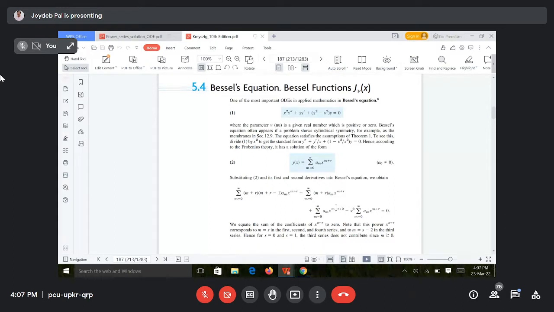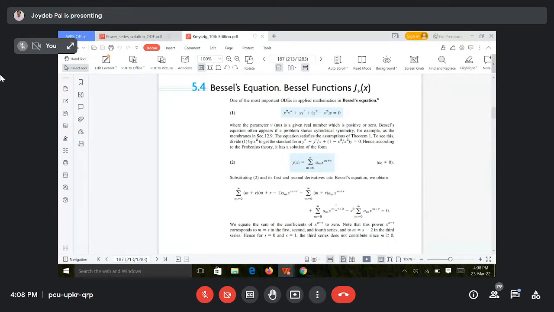See, today I start Bessel's equation or Bessel function. Just like the Legendre equation and Legendre polynomial, similarly Bessel equation and Bessel function. So Bessel equation is a particular type of second order ODE. You can see the form: x square y double dash plus x y dash plus (x square minus nu square) y is equal to 0. That is the form of Bessel's equation,